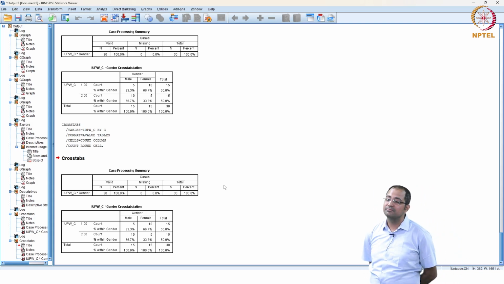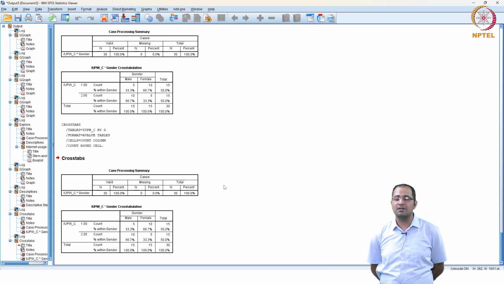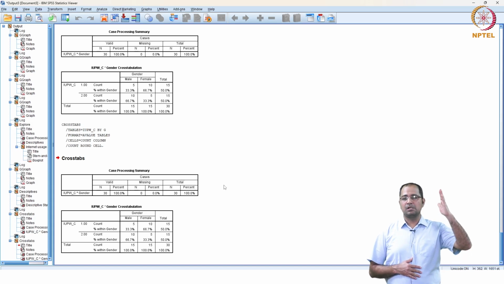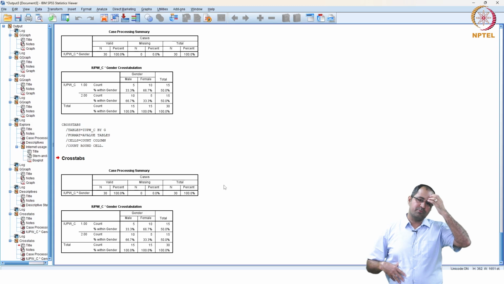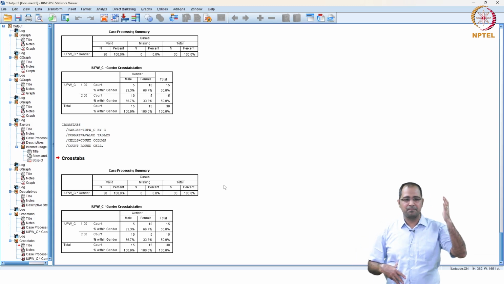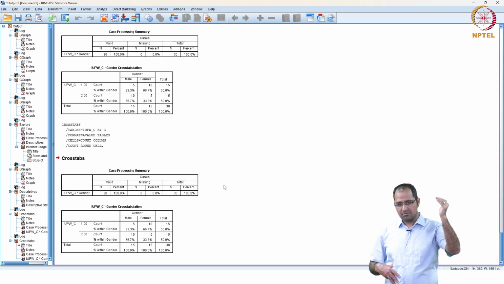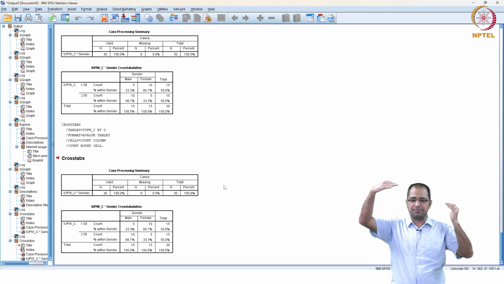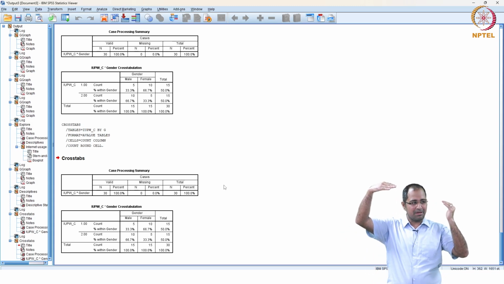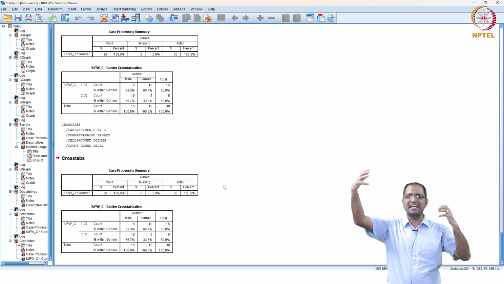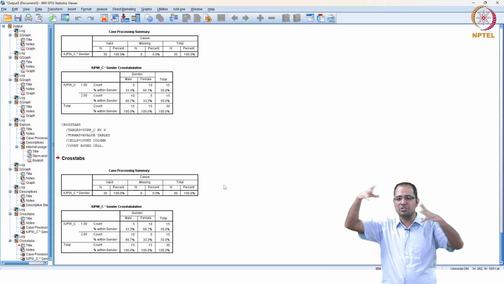Now let's go to the next one, where we are doing a multiple cross tab. Now what is this animal? If you remember, we discussed an example in a particular class where we were looking at the cross tabulation between two variables: education and owning an expensive automobile. Do you remember? The percentages were showing that people with higher education own the expensive automobile. The cross tab was showing that.